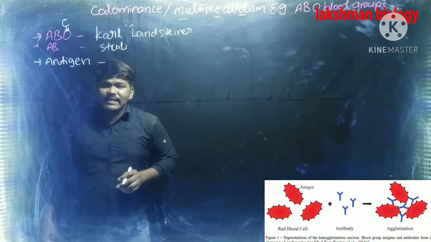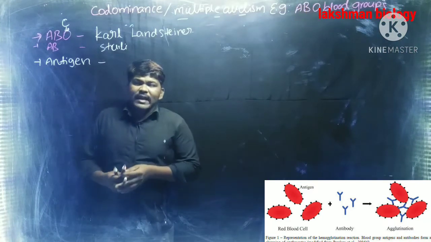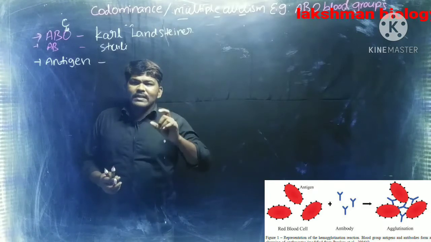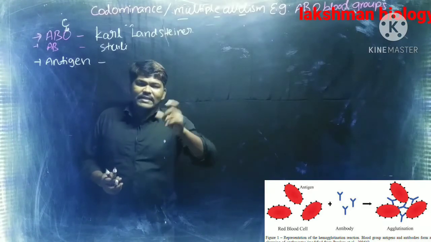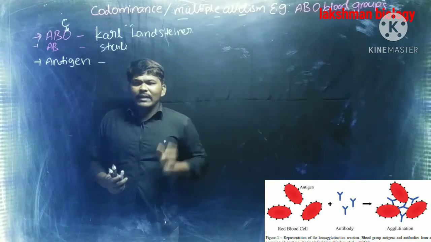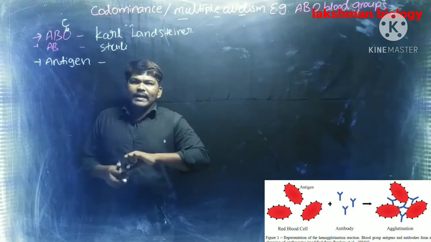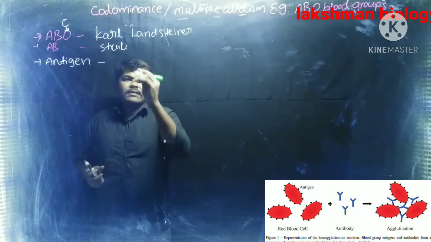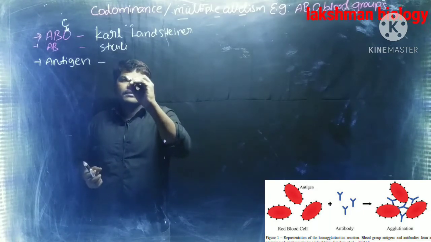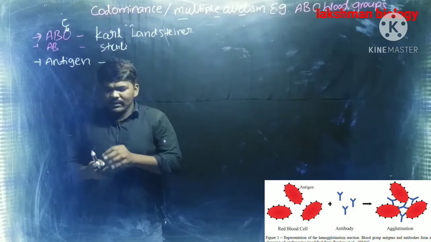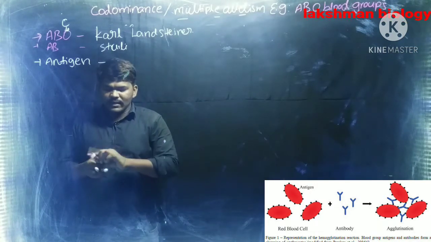Here, what is the antigen? Antigen is one substance. Antigen is a carbohydrate which is attached to a lipid. See, if you think this is the carbohydrate, and that carbohydrate is attached to the lipid.